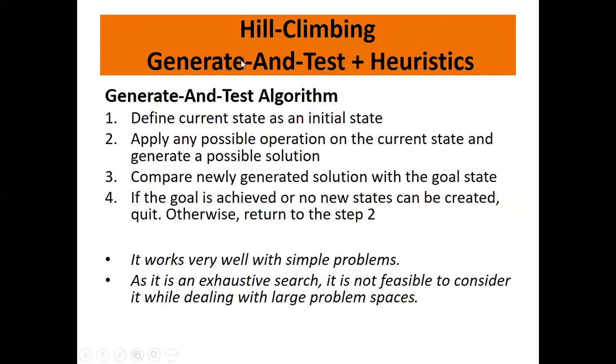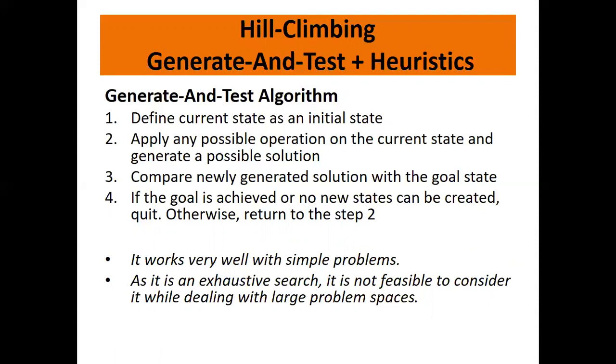Now, hill climbing algorithm is nothing but a combination of generate and test plus heuristic. Now, what is a generate and test algorithm? Define a current state as an initial state. So, whichever state you are right now is your current state and that is defined as an initial state. Apply any possible operation on the current state and generate a possible solution. Now, when you say apply any possible operation, that means you apply some heuristics to the current state and come up with a new state. Now, compare the newly generated solution with the goal state.